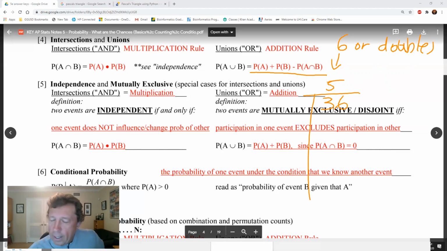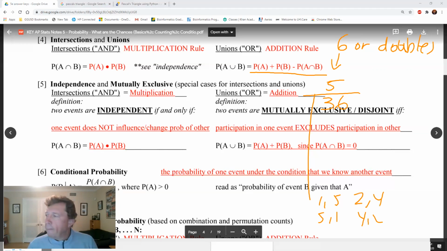Okay, I'm going to slide down here. You can get a 1 and a 5, a 2 and a 4, a 4 and a 2, and you can get a 3 and a 3. Just hold on a second, moving things around here. Like I said, a 3 and a 3. Okay, so there's the 5 ways.